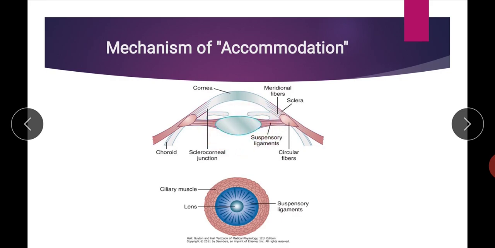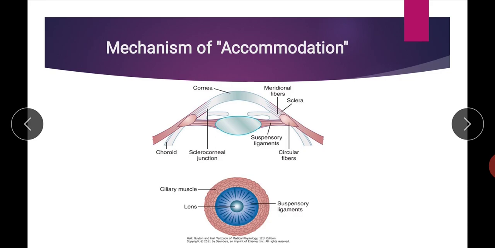Now when we focus on a near object, the light rays which enter into our eye stimulate the third cranial nerve nuclei in the brainstem, and from the third cranial nerve nuclei, the parasympathetic fibers get activated and send the parasympathetic signal to the ciliary muscles, and the ciliary muscle contracts, and because of the contraction of the ciliary muscle, the suspensory ligament moves towards the cornea, and because of this type of movement, this suspensory